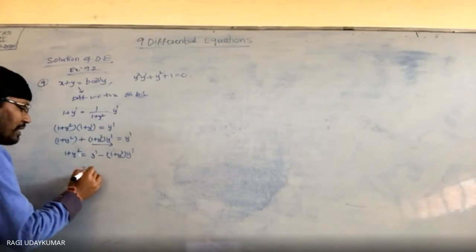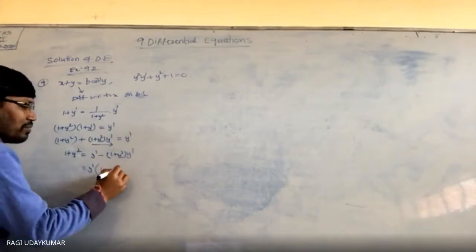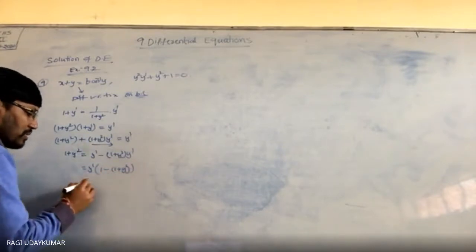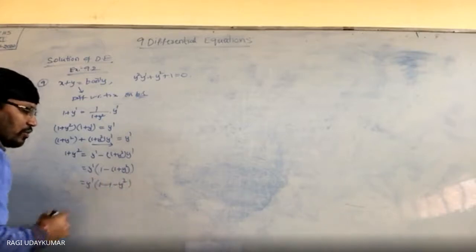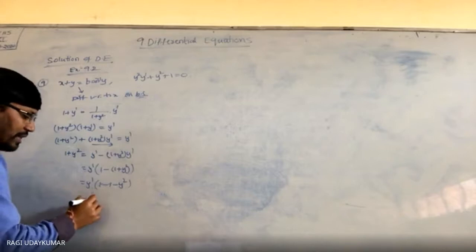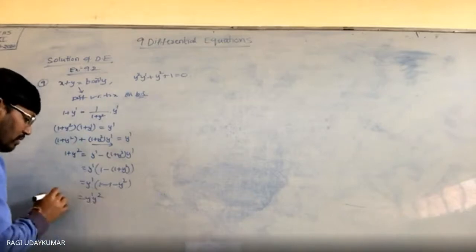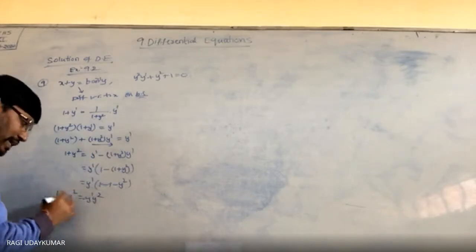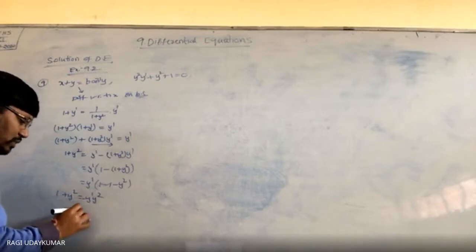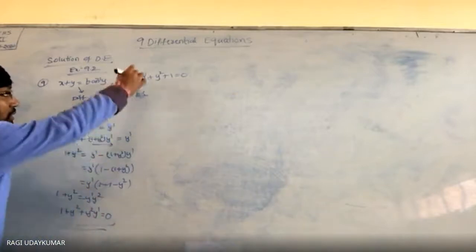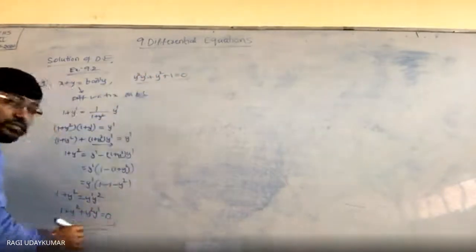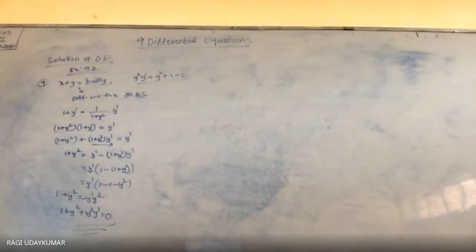So you take the y dash common here, 1 minus 1 plus y square in the brackets. So y dash into 1 minus 1 minus y square. ये दोनों cancel. So we will get y dash minus y dash y square. 1 plus y square is equals to... ये right side लेके जाओ. 1 plus y square plus y square y dash is equals to 0. यही यहाँ है. Simple है, थोड़ा simplify करते जाना है. Not more you are going to have.